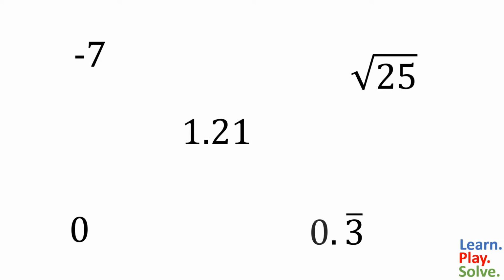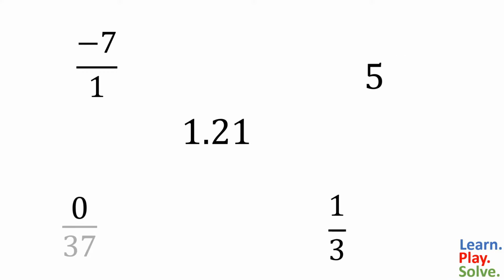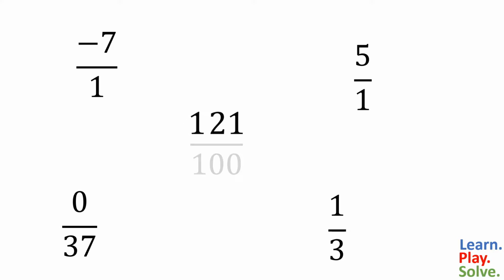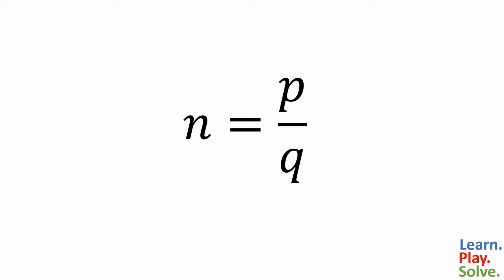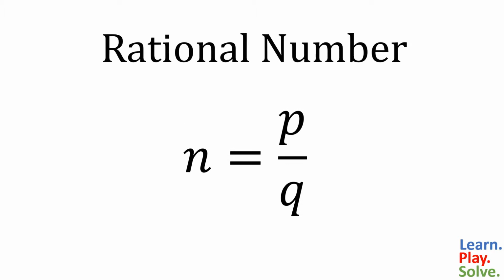What do all these numbers have in common? That's correct. They can all be written as fractions. Or you can say they can all be written as the ratio of two integers. Any number that can be written as a ratio like this is called a rational number.